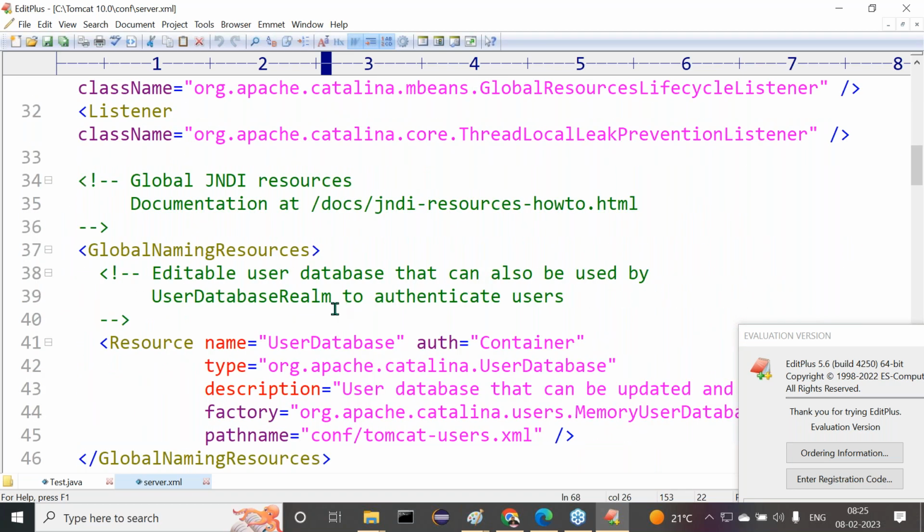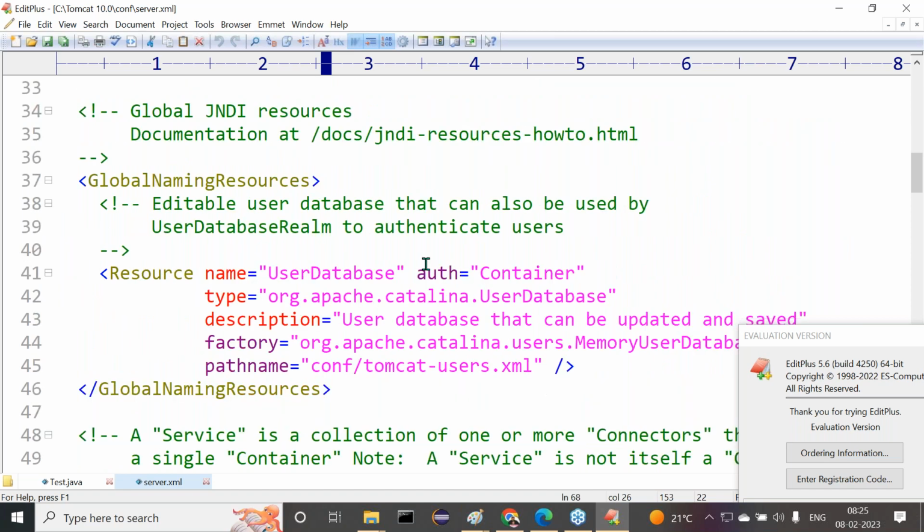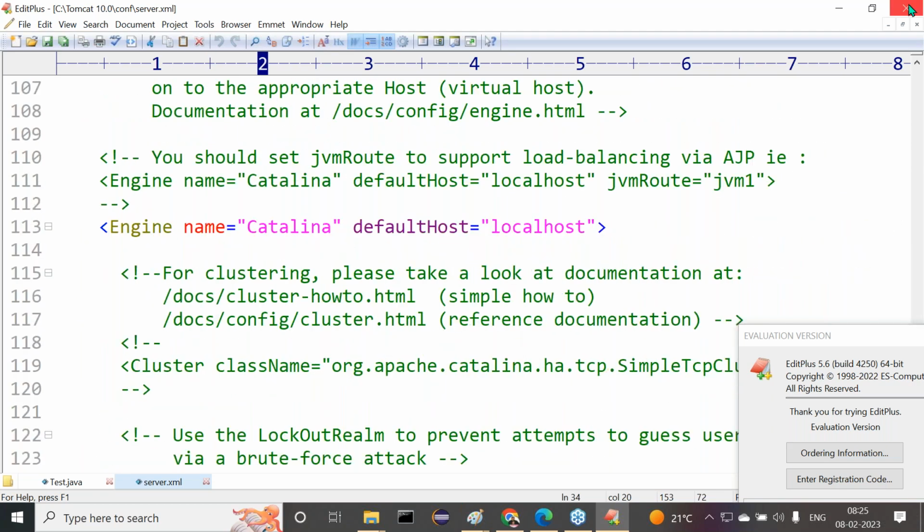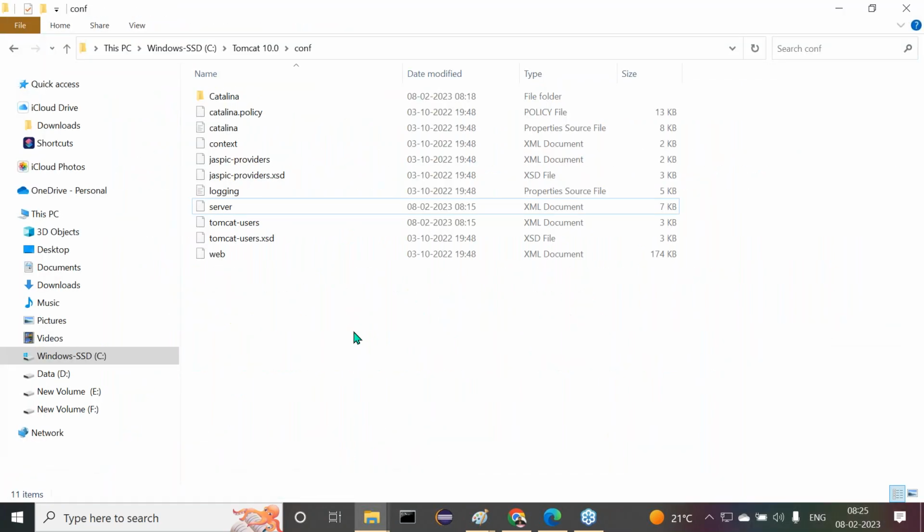Apart from this, Tomcat also provides JNDI support. So the JNDI configuration we can provide here, JNDI resources like this. Okay, leave this one. So these are the setups we can understand here. It's okay, right? Okay, sir. Now, unfortunately, what happened? I did not provide any username and password for my account in my Tomcat. I installed it, but I have not provided any information about username and password. I want to provide that.